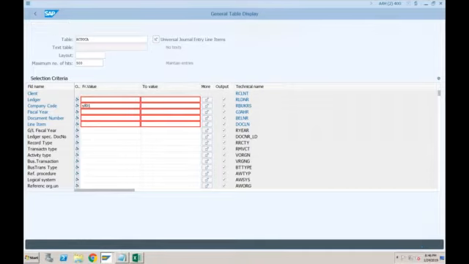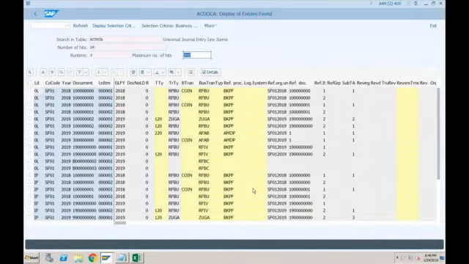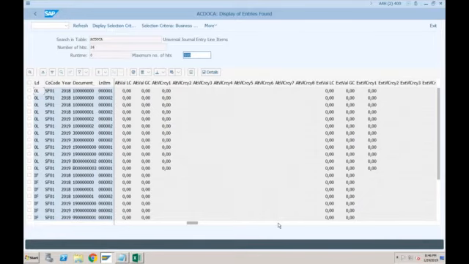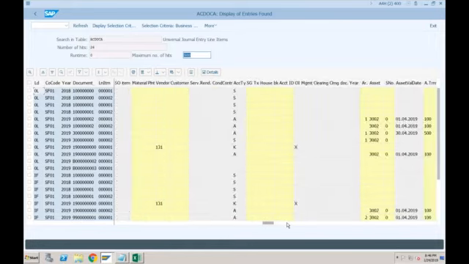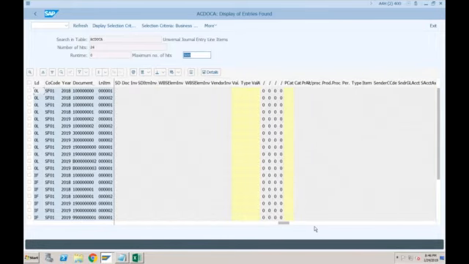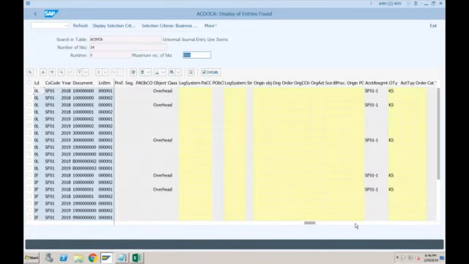And here, if you just scroll around, you will be able to see customer group, country, and a lot of other fields related to other controlling areas also, which are part of table ACDOCA. Starting from here, whatever you are able to see here is coming from COPA. All these fields are coming from COPA.